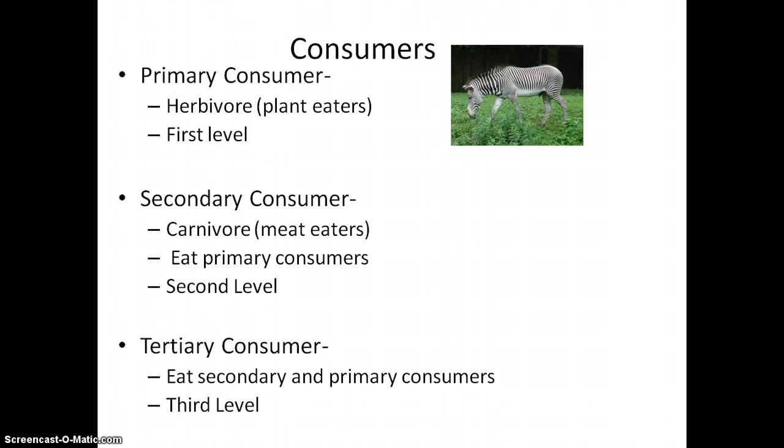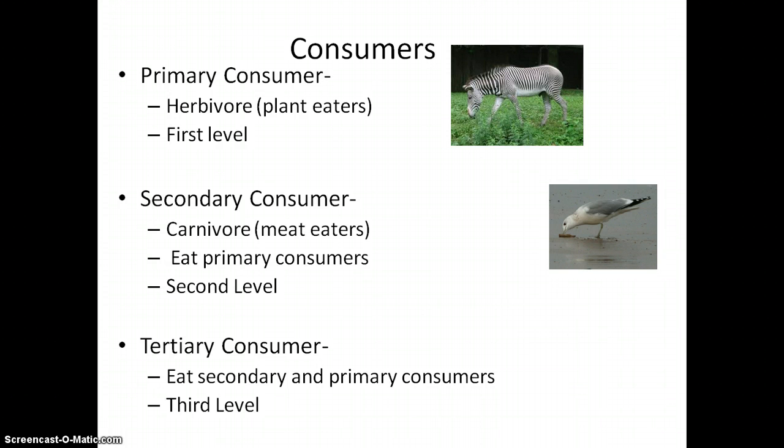There are 3 types of consumers that I want to discuss with you. The first type are primary consumers. These are your herbivores, your plant eaters. These are the animals that eat the producers. Zebras, they are grazers, they eat grass. Rabbits also are primary consumers.